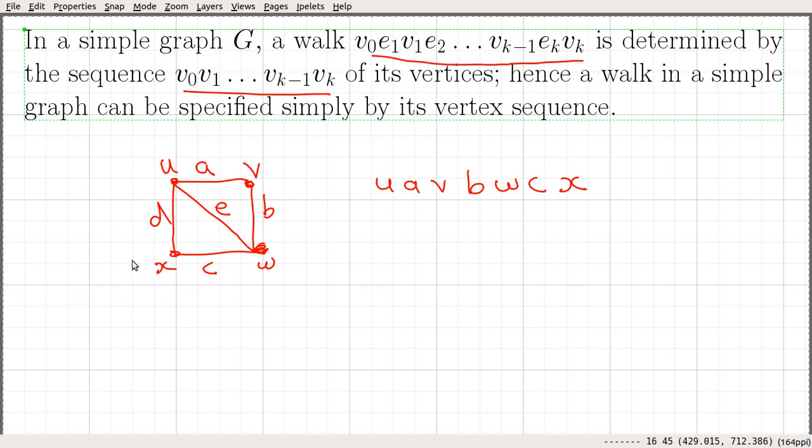Here we can see that this is a simple graph. So if w is this walk, it can also be represented like u, v, w, x. From u you move to v, from v you move to w, and from w you move to x. Since the graph is a simple graph, these edges are unique. So if the graph is simple, then in order to represent a walk, we only need to simply list the vertices. The edges will be implied within that listing.